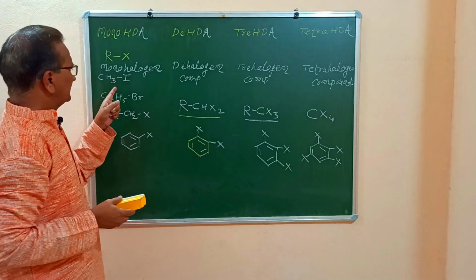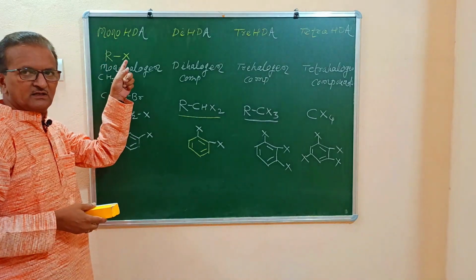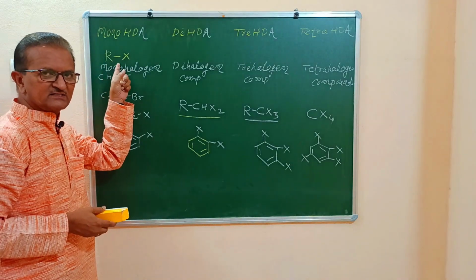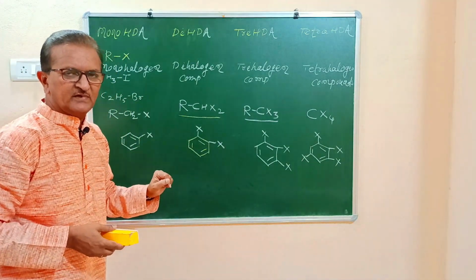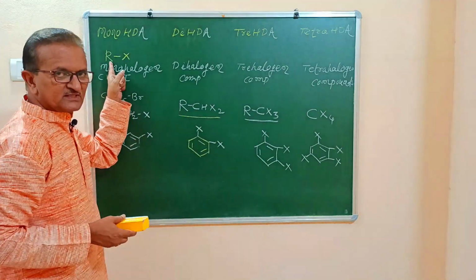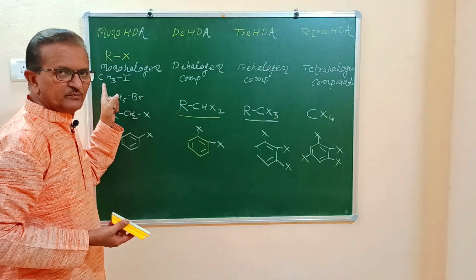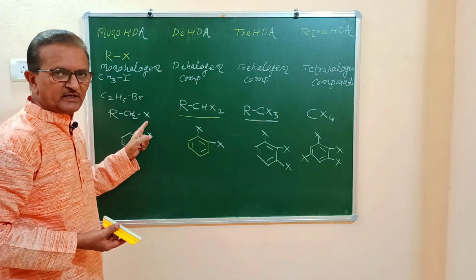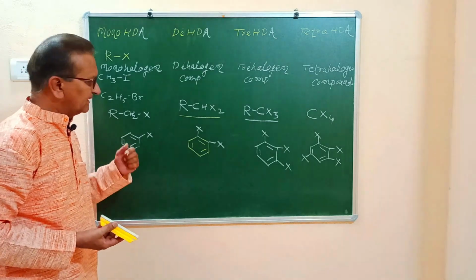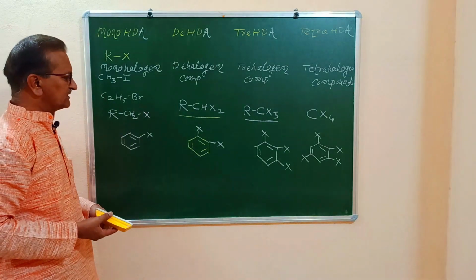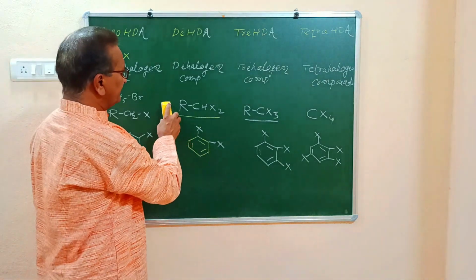Monohalogen derivatives of alkanes are represented as RX, where R stands for any alkyl group and X stands for a halogen atom. There are a number of examples: methyl chloride, ethyl bromide, n-propyl chloride, isopropyl bromide, etc. Now we'll proceed towards the next type of classification.